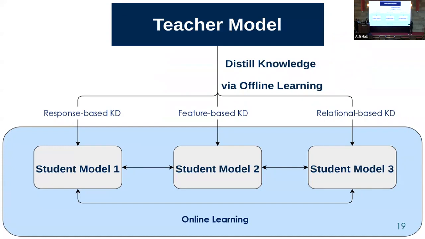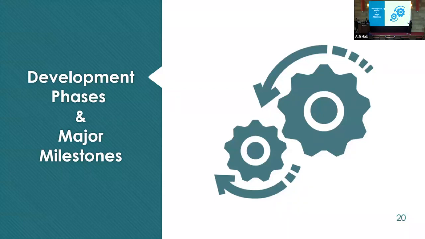We aim to have 1 expert teacher model and 3 smaller naive student models. Our training is divided into 2 phases. The first phase is the offline learning, in which we distill a different kind of knowledge into each student. So 1 student is learning response-based, the second is feature-based, and the third is relational-based. And the second phase is online learning, in which the 3 smaller students learn from each other.